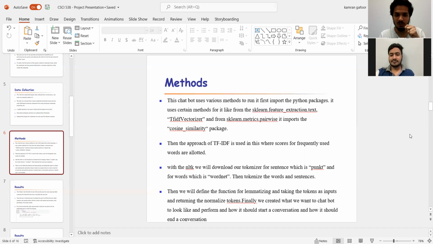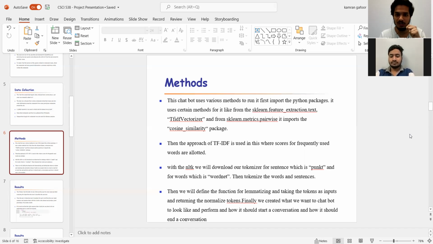Then we used the lemmatization method in it. What does lemmatization do? If 2 words give a similar meaning, meaning the same outcome for any user input, then those kinds of words are put together, like traveling and moving.